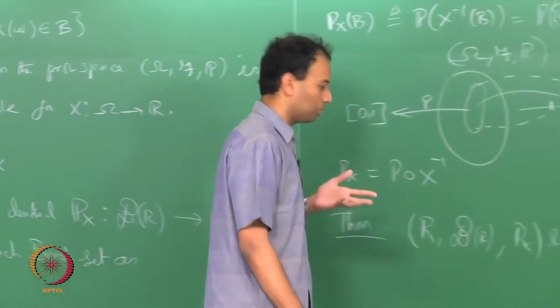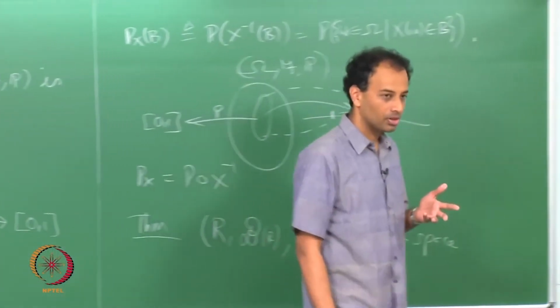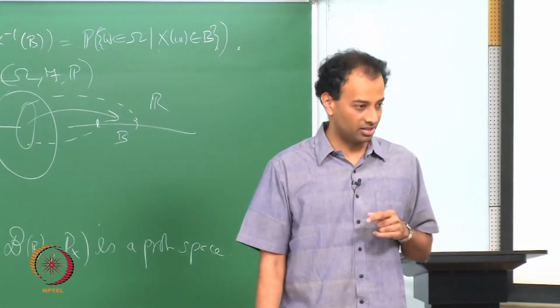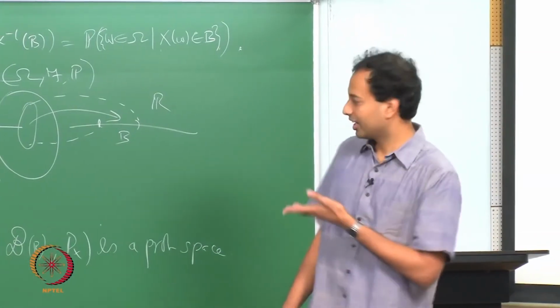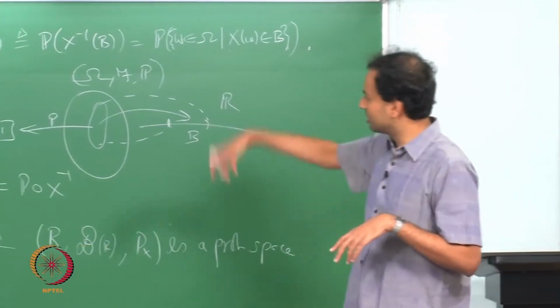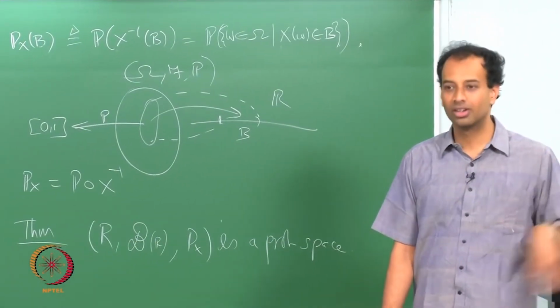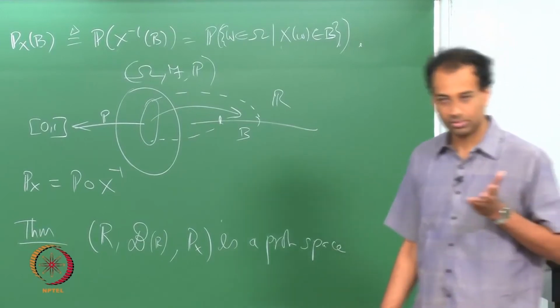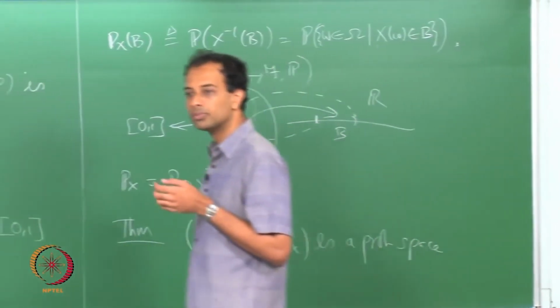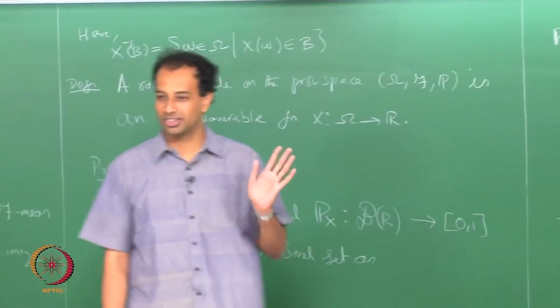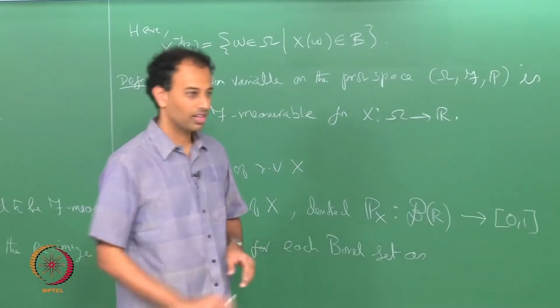And then finally, you have to prove countable additivity of P_x for disjoint Borel sets, right. There again you will have to use that disjoint Borel sets will have disjoint pre-images, and then use countable additivity of P on (omega, F). Okay. Is that clear? You can do it, it's just definition chasing.